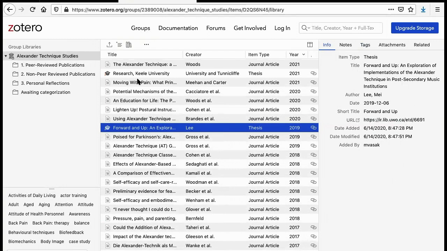We can take a look at creating your own bibliography. So let's say you're doing a literature review, or you're just creating some citations for a paper you're writing, or even just your own website.